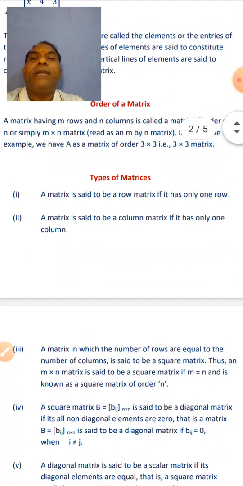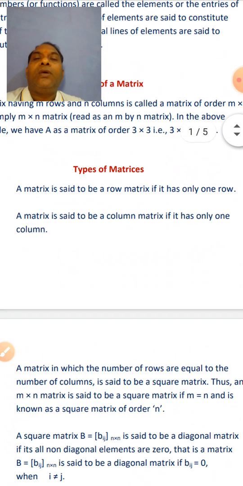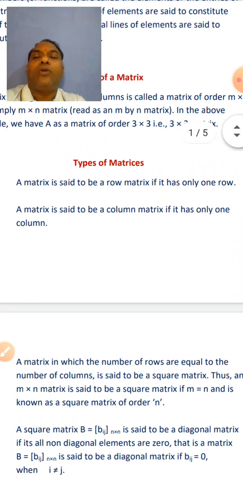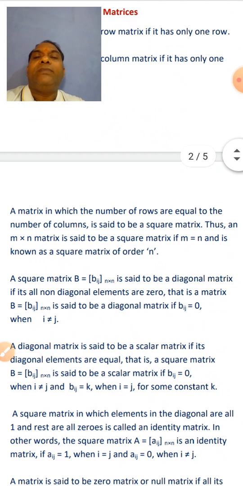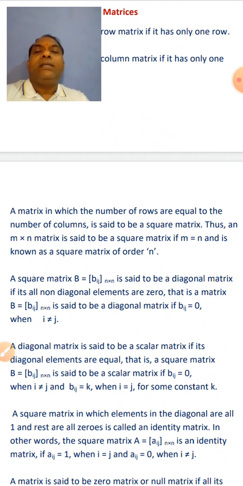Now types of matrices. Row matrix. A matrix is said to be a row matrix if it has only one row. Second, a matrix is said to be a column matrix if it has only one column. Third, a matrix in which the number of rows are equal to the number of columns is said to be a square matrix. Thus, an m cross n matrix is said to be a square matrix if m is equal to n and is known as a square matrix of order n.